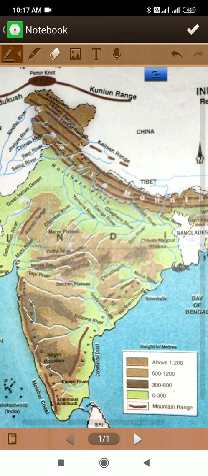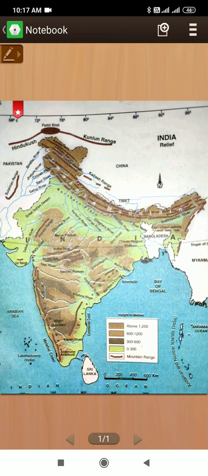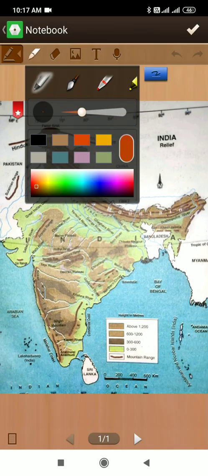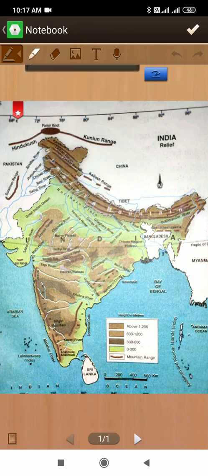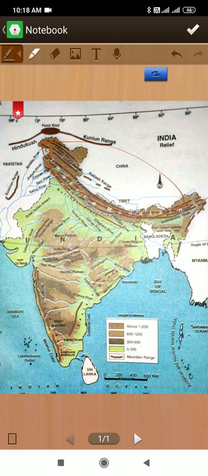So this northern plain is located between the northern mountainous region and the southern peninsula. This is the northern mountainous region, and this is the southern peninsula. So this area, the green area, is known as the northern plain.